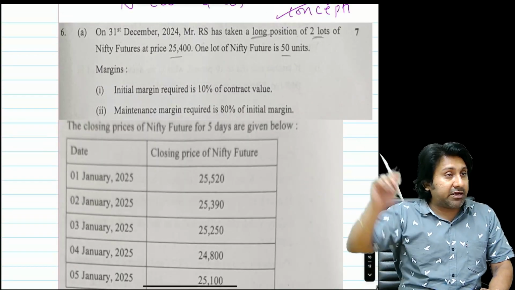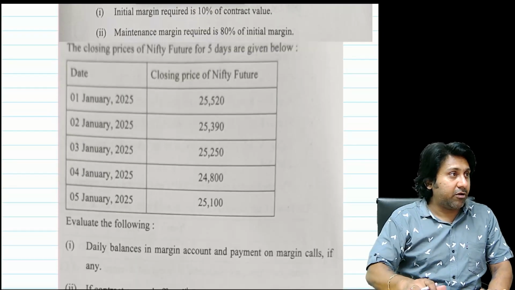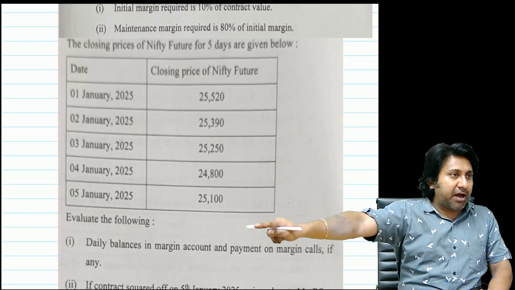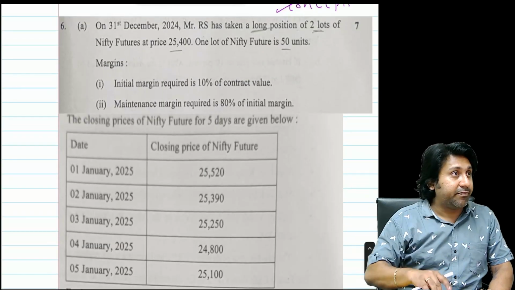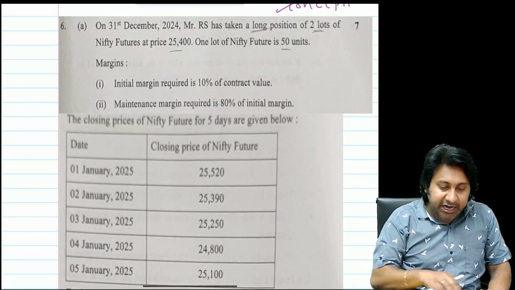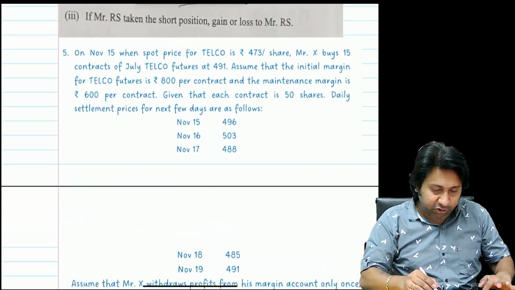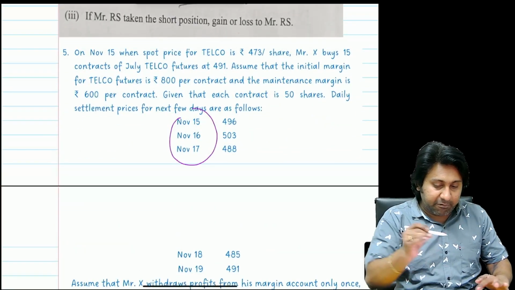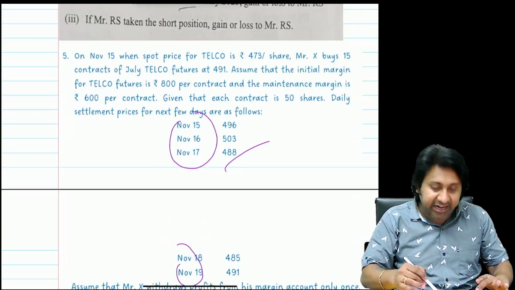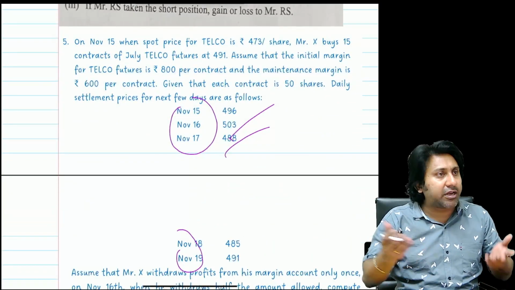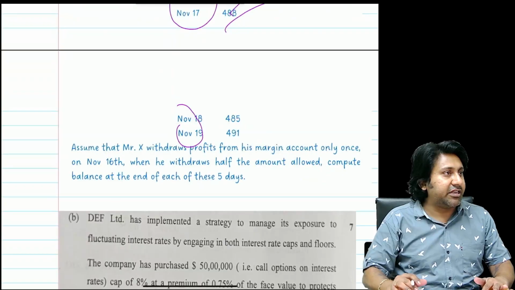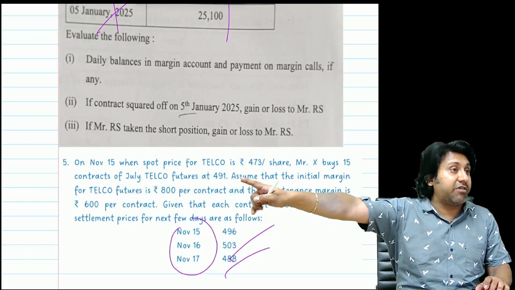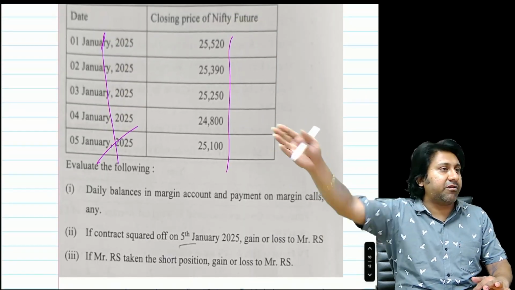Next. 7 marks, another question from derivative futures now. Remember, 1st January, 2nd January, 3rd January, 4th January, 5th January. Margin account he is asking us to prepare. 7 marks question. Initial margin 10%, maintenance margin 80%. The same question. Numbers change, dates change. All January here, all November there. 5 days, here also 5 days. Here amounts are in thousands, here amounts are in normal numbers. So everything is same. Initial margin, maintenance margin, directly amounts they have given, 800 per contract like that. Here percentage they have given.